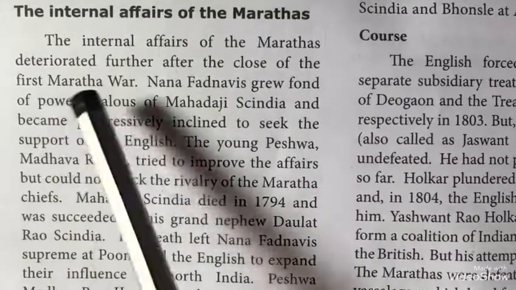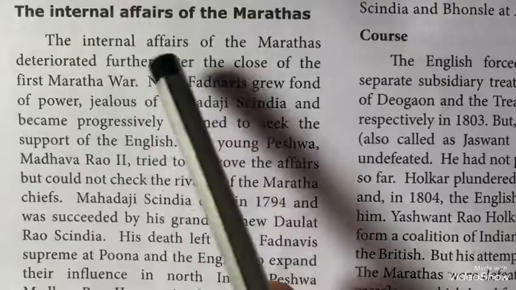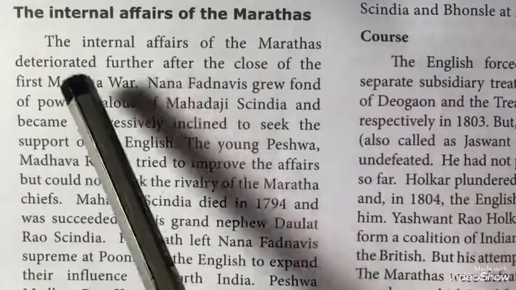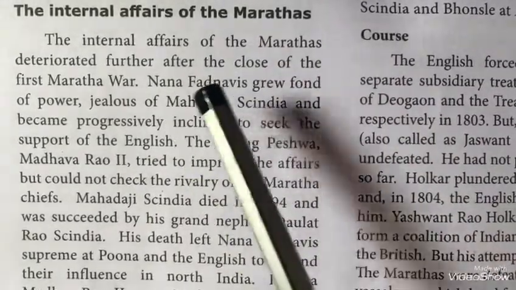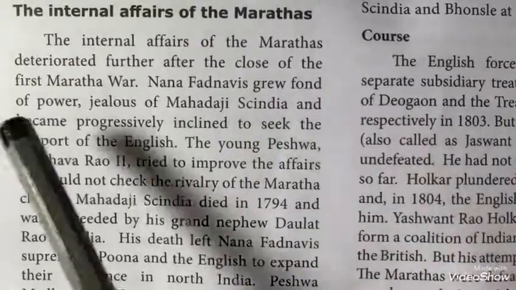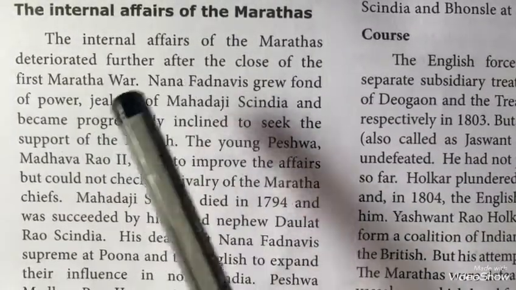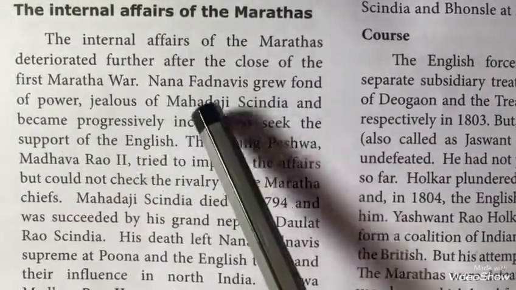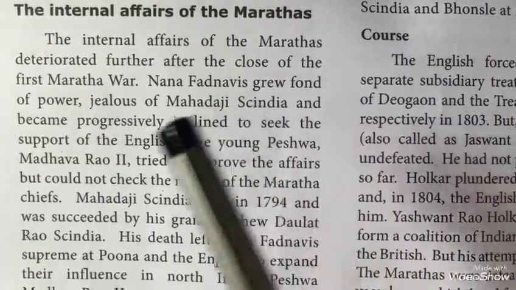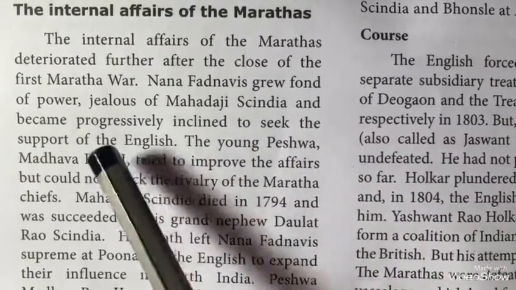After the First Maratha War, the internal problems of the Marathas increased. Nana Fadnavis grew fond of power and became jealous of Mahadaji Scindia, and he asked for the support of the English.